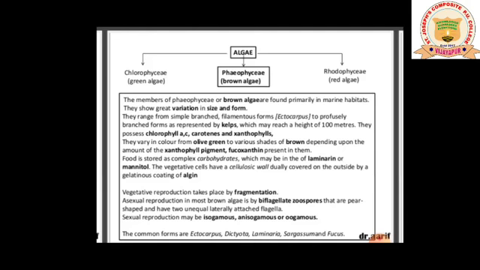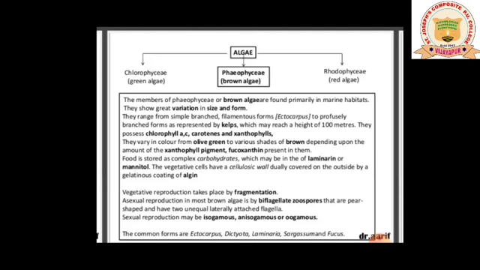Now coming to the reproduction. Vegetative reproduction takes place by fragmentation. Vegetative reproduction takes place by fragmentation, which means the body will break into small fragments. Each fragment will develop into a new individual.